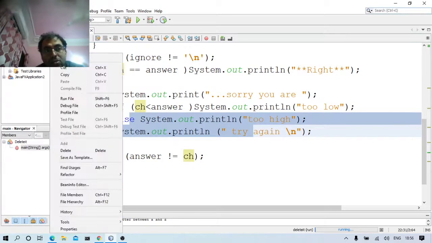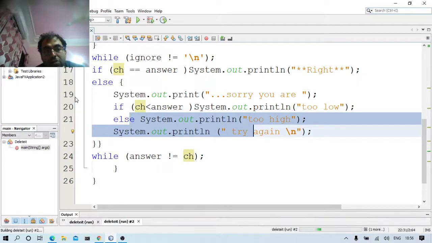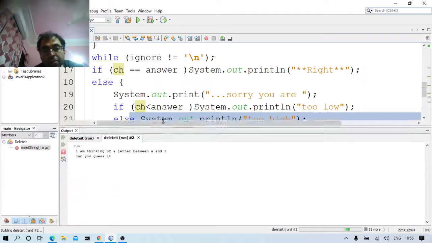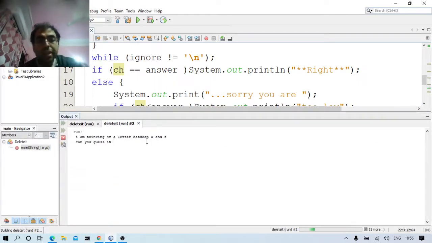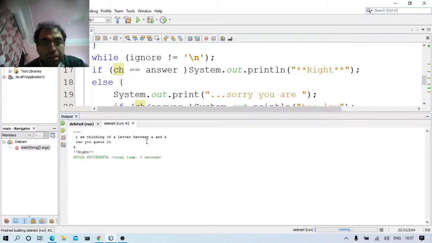So I'll run it. इसको मैं चला के दिखा देता हूँ आपको. I'll run this program once. I'm thinking of a letter between a and z. I'll put it k, right. So this is the do loop. This is the area where the do loop got executed at least once.